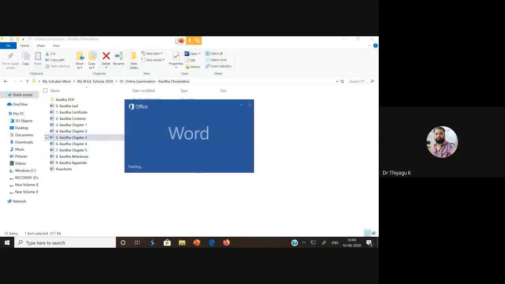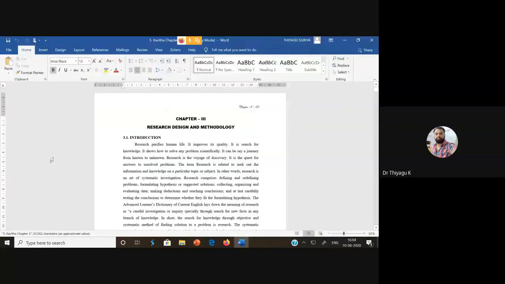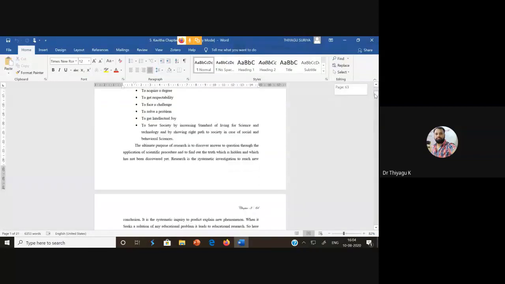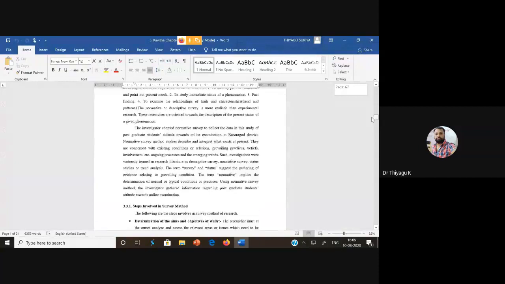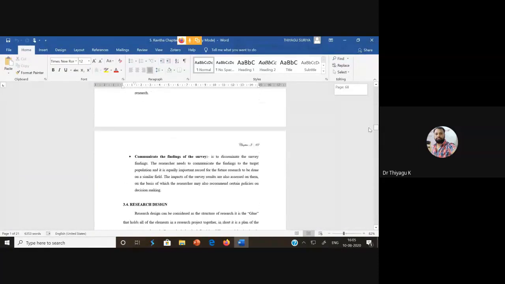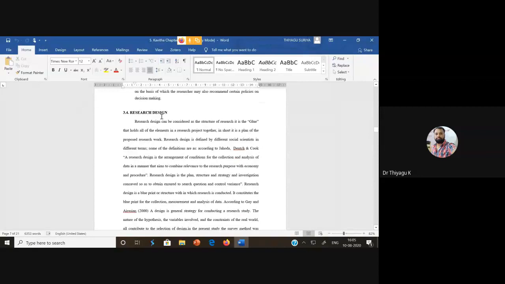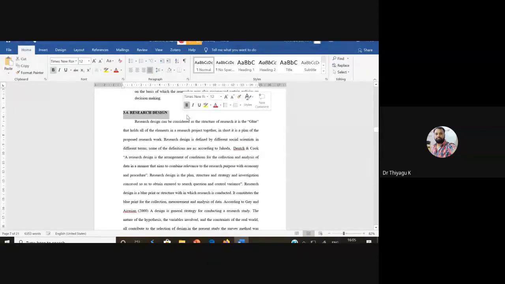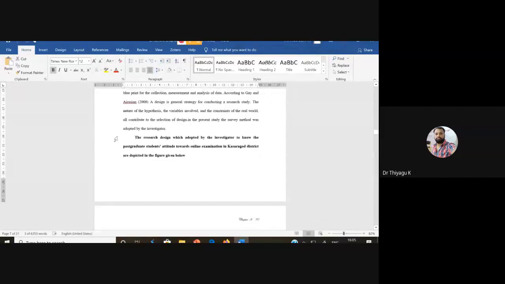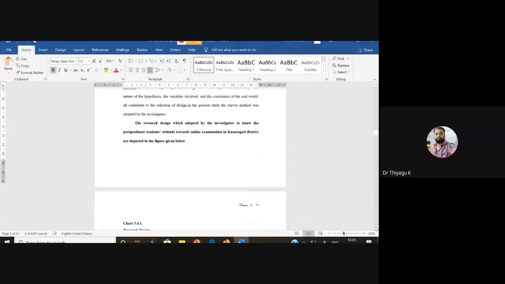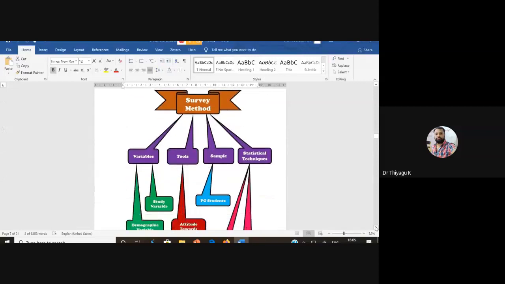So I hope you understand that chapter 1 to chapter 5 come in the main session. Yeah, chapter 3. We already mentioned that the introduction is not important. The main thing here, she may start from here only, the methods. From the research design only, it is important. What research design is she using? She is using a survey method. See here, and she is describing the research design with some diagram representation also.